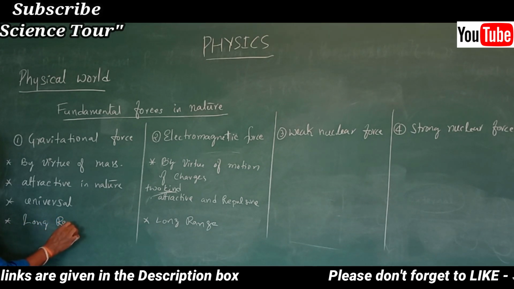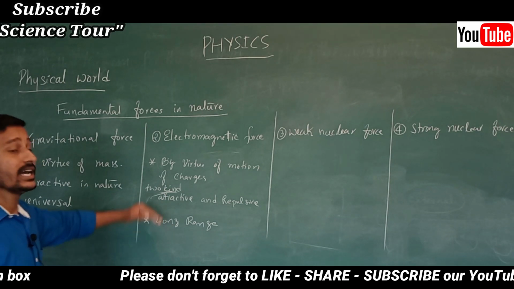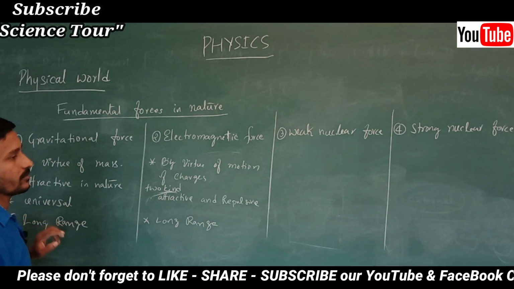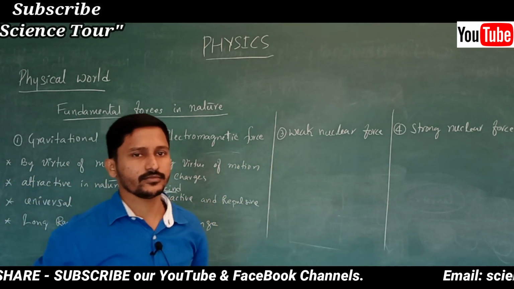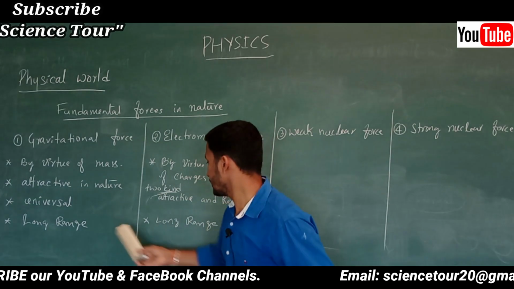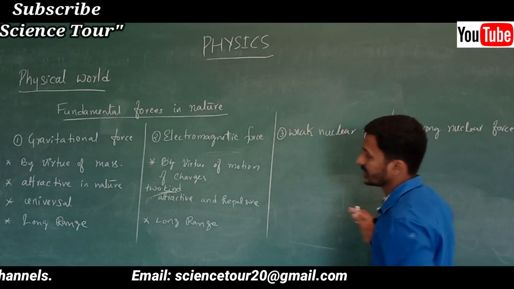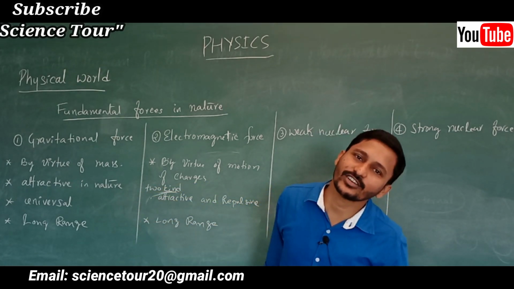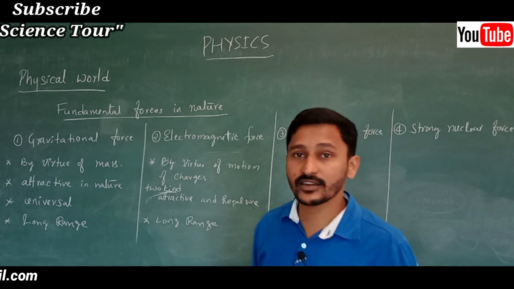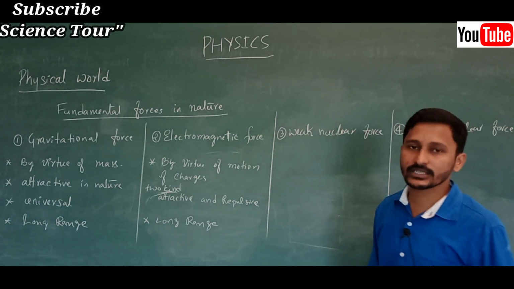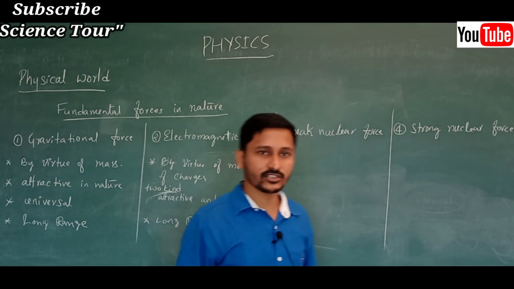But if you consider the range, the range of the electromagnetic force is less than that of the gravitational force. Gravitational force has a large range. You can't have such range in electromagnetic force. But considering these forces, it has a little more range, that's why we write long range force. So electromagnetic force is because of the moving charges, and the combination of electric and magnetic force.